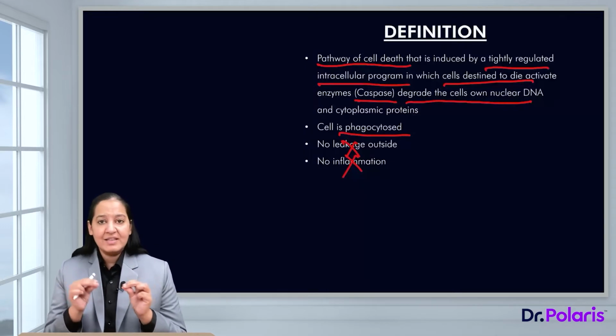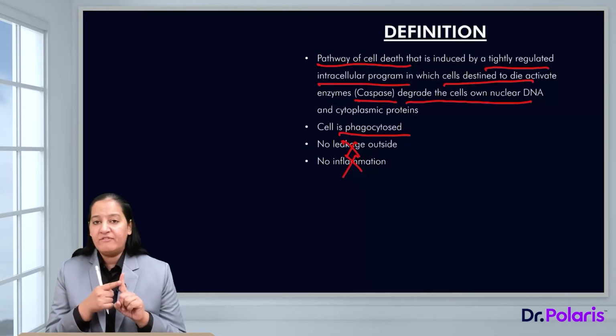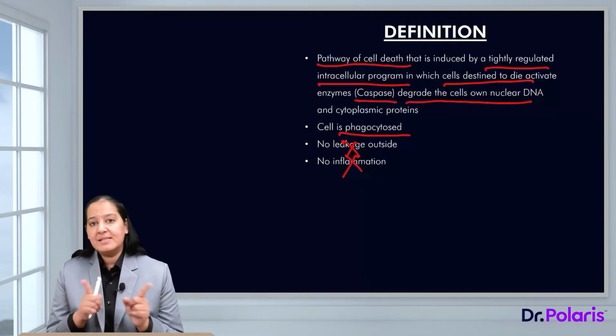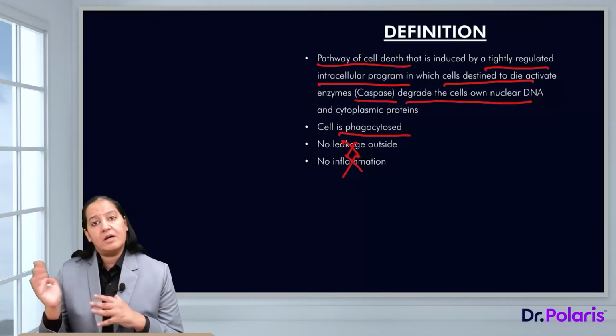Why am I highlighting these two terms, no leakage and no inflammation? Since there is no leakage, there is no inflammation. In the entire process, the plasma membrane remains intact. The plasma membrane gets converted into multiple apoptotic bodies, but leakage is not there. This is the feature which differentiates apoptosis from necrosis, the other type of cell death.